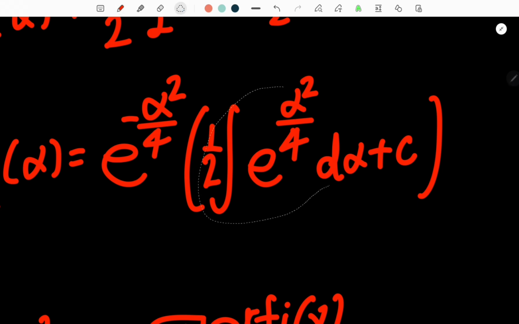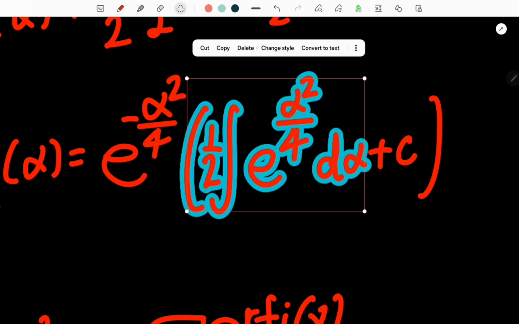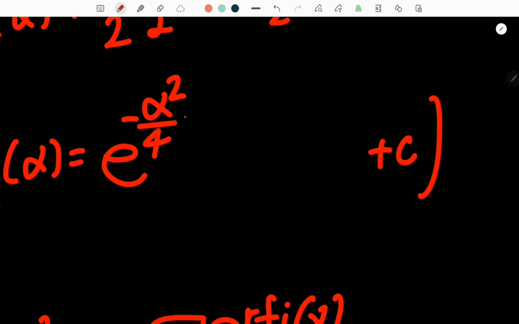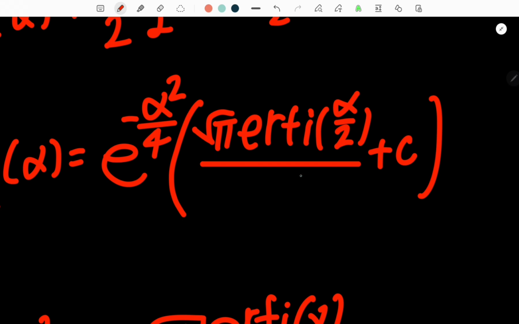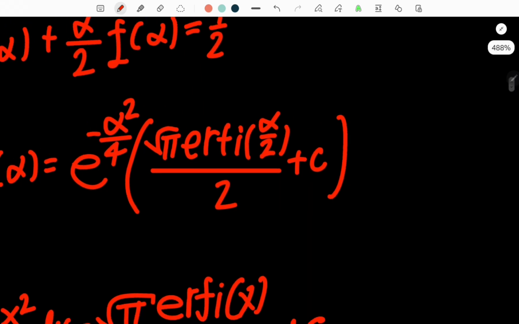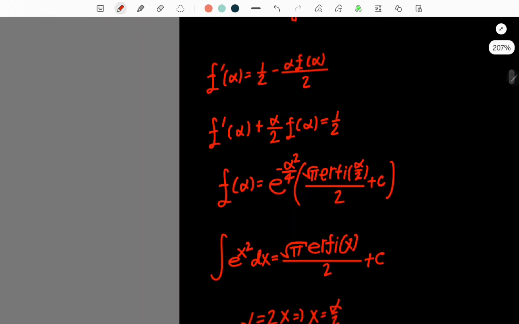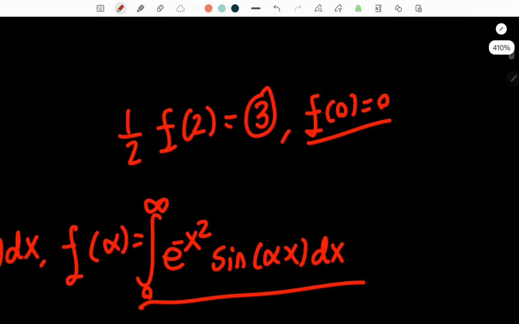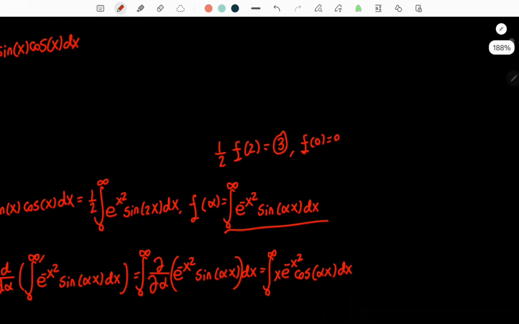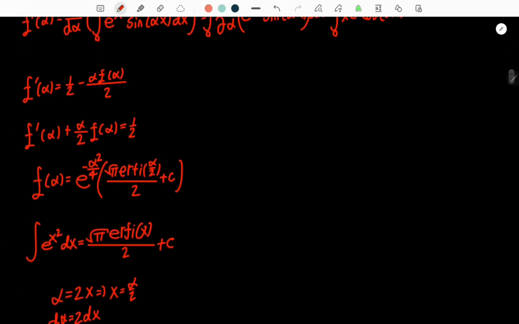Let me go ahead and get rid of this. To the square root of pi erfi, or the imaginary error function, of alpha over 2, all over 2. But remember, we have an initial condition, which is all the way up here. We have f of 0 equals 0. So we'll apply that right now.